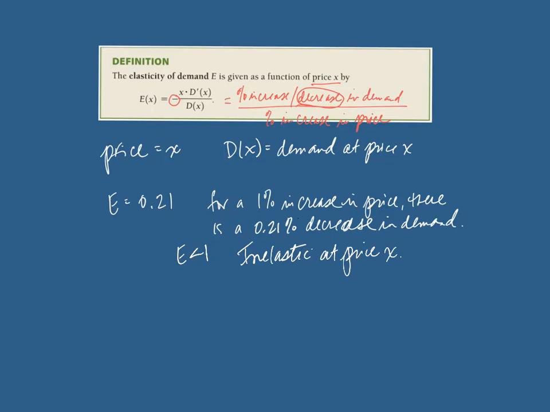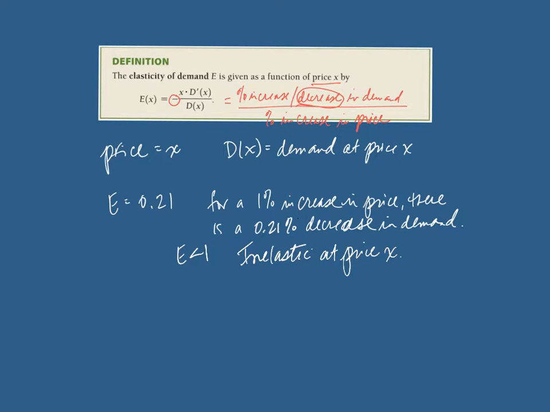So what do we mean by inelastic? So we said there's a small change in demand based on that 1% increase in price. Things that generally are inelastic are things that we consider sort of staple items, staple products like bread, milk, steel, gasoline, and those all have a price at which they are inelastic. A small increase in price isn't going to affect how much milk you're buying, isn't really going to affect how much gas you're buying, isn't really going to affect how much construction companies and builders are buying steel, for that example.